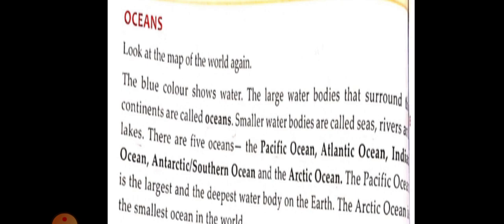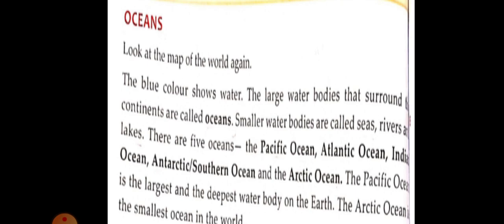The blue color shows water. In a map, blue color shows water. The large water bodies that surround the continents are called oceans. In a globe, blue color shows water and also our earth contains so much water, so we can easily say that the earth is a blue planet. Same way in a map, blue color shows water. The large water bodies that surround the continents are called oceans.